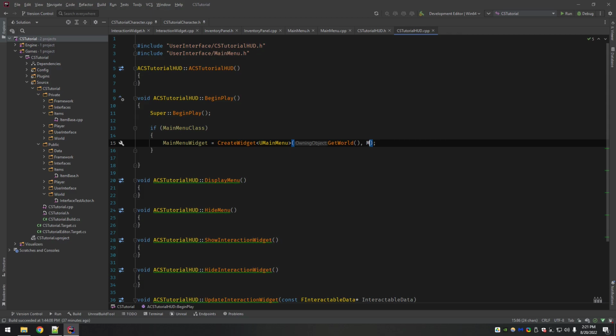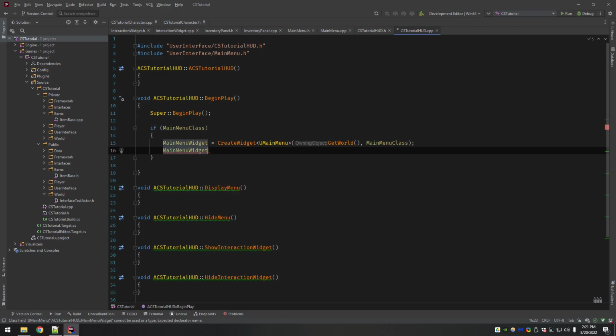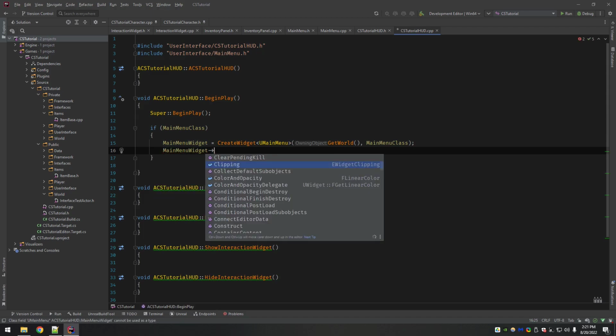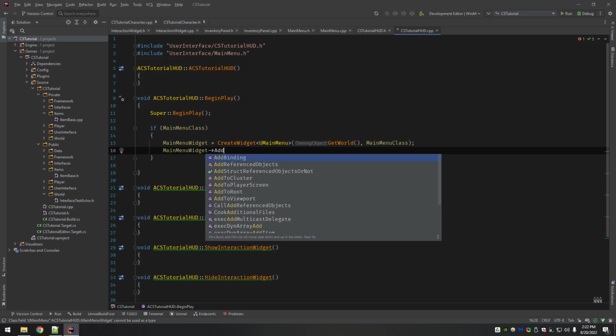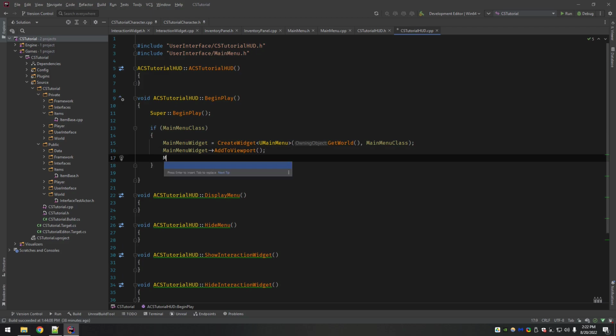And that is why, later when we do pickups, since a pickup gets all of its info from the data table, initialized purely from data and not from the editor, you can use static class there. But for widgets, you have to do it this way. So once we assume the widget has been created right here, we would do add to viewport, but we're not going to leave it right there. We're going to set its visibility.